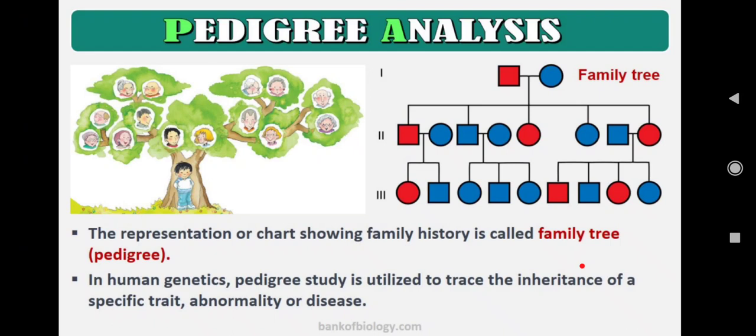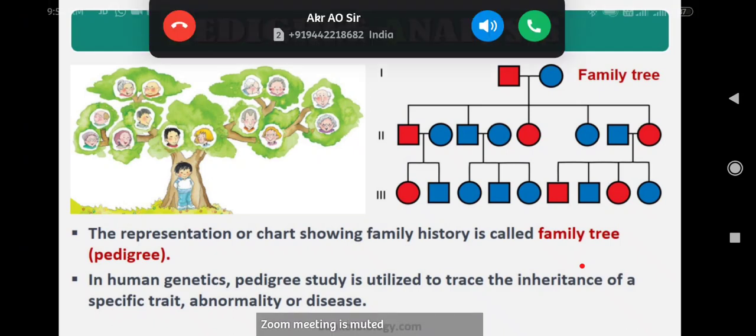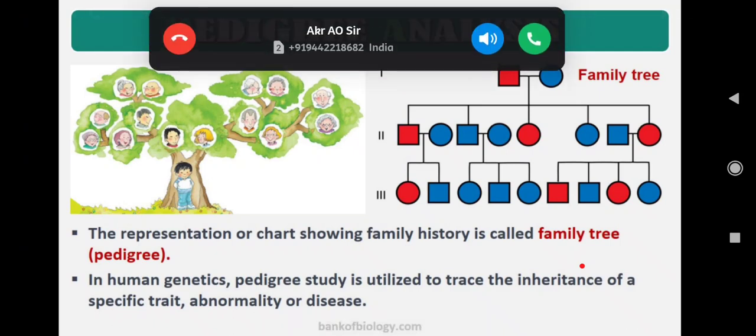Now look at this. The presentation or chart showing family history is called a family tree. That is called a pedigree. In human genetics, pedigree study is utilized to trace the inheritance of a specific trait, abnormality, or disease.